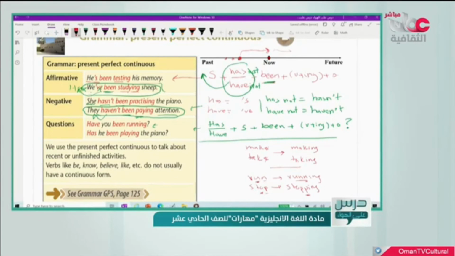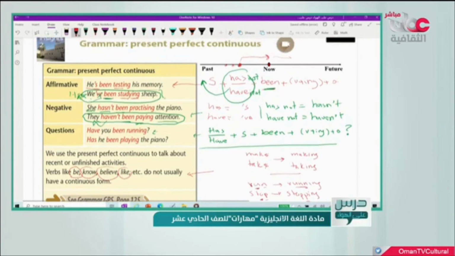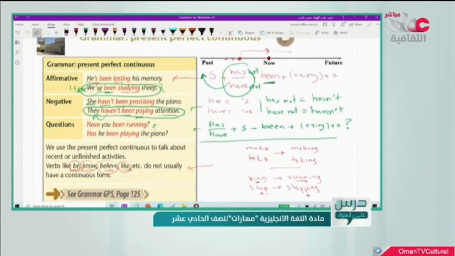And the last notice here, you need to be careful with verbs like be, know, believe, like, understand, and so on, because we don't use the continuous tense with such verbs. They are verbs which talk about mentality, feeling, believing about something, knowing. So we don't use the continuous form of the tense here.